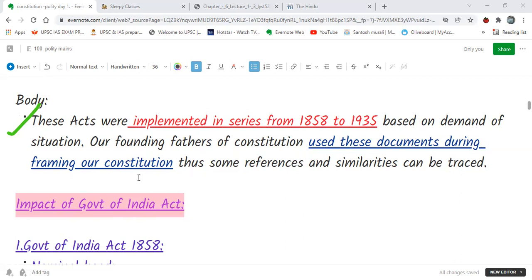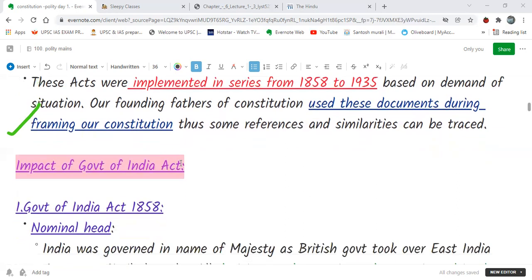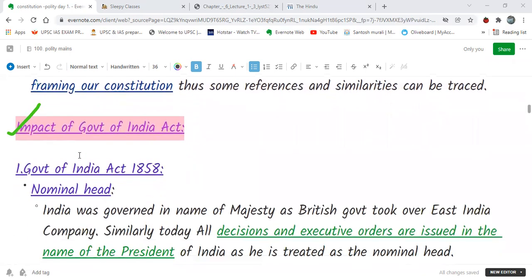The fathers of the Constitution, those members who were making the Constitution, referred to this document as a reference while making it.